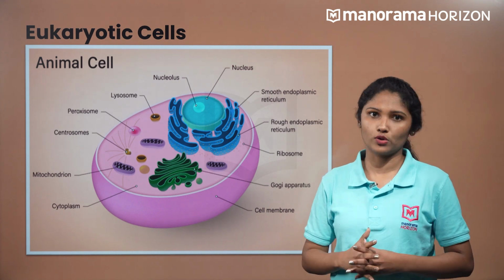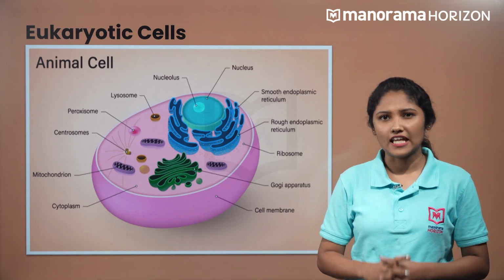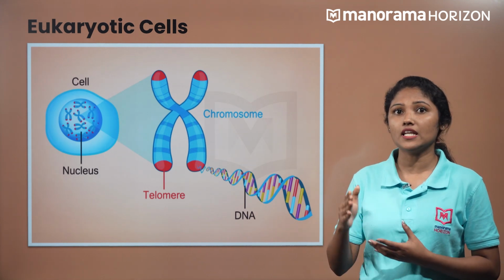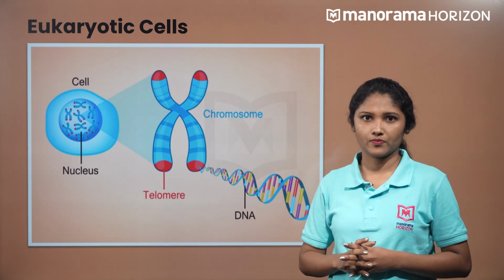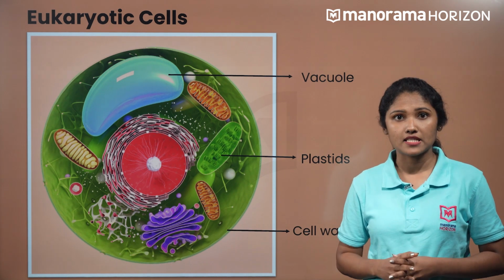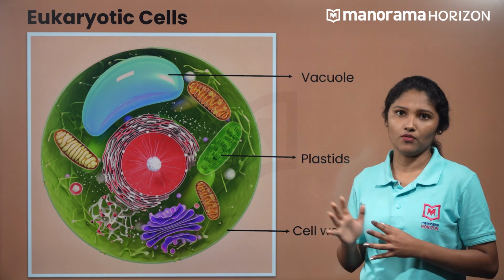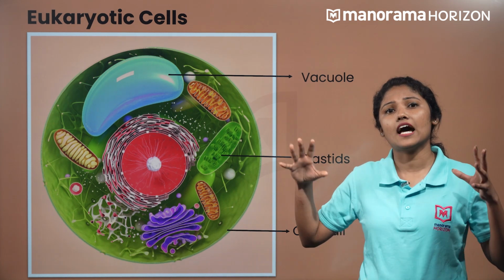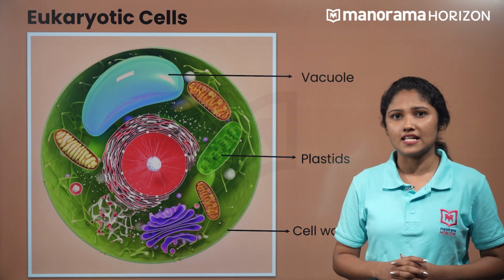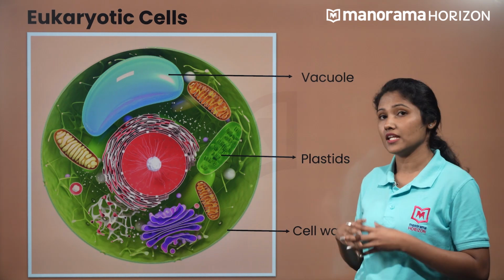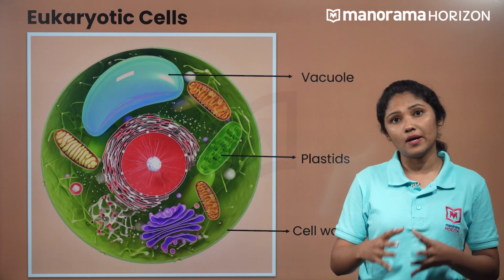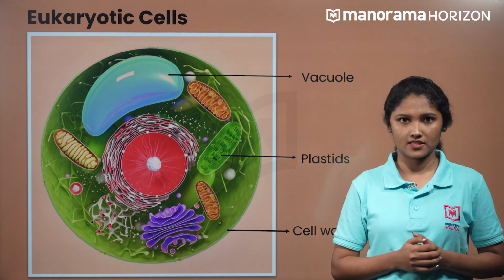Eukaryotes have a true nucleus. So, what does this infer? The genetic material or chromosome is embedded within a membrane-bound nucleus. Eukaryotic cells in plants are different from those of animals as they possess a rigid cell wall, plastids, and a large vacuole which is absent in animal cells. And animal cells have centrioles that are absent in plant cells. In this video, let us study the cell membrane and the various cell organelles.